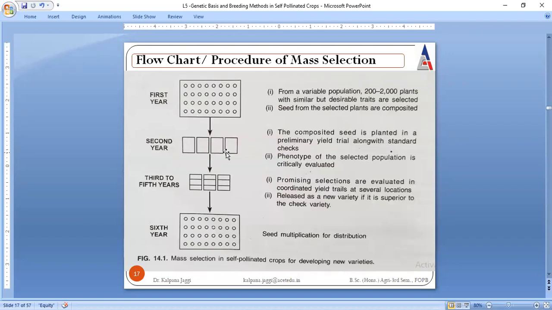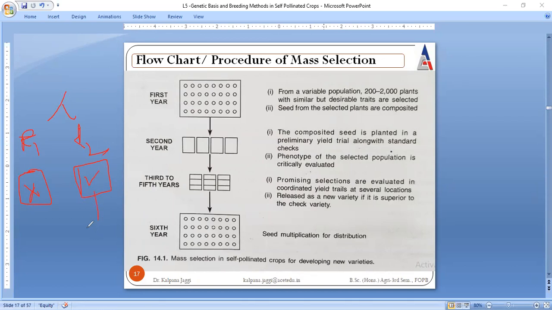And again, I repeat, we need to have trials in between the years, because if we are not going through any trials, unfortunately we may have a population that is no more uniform in nature. Because in between we didn't go for any test. So if we are not performing any test in between, there can be two results. Result one is we are not having more uniform and superior varieties. And result two can be we have more superior and uniform varieties.